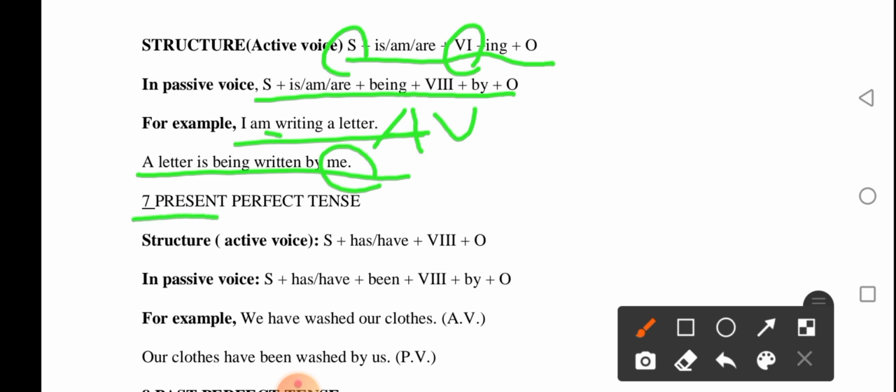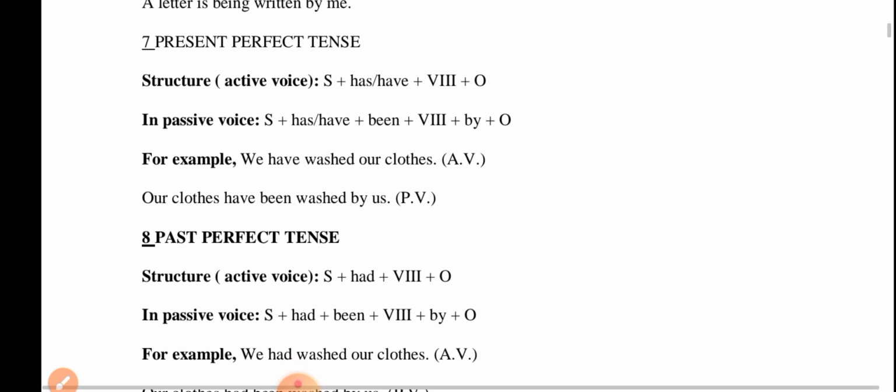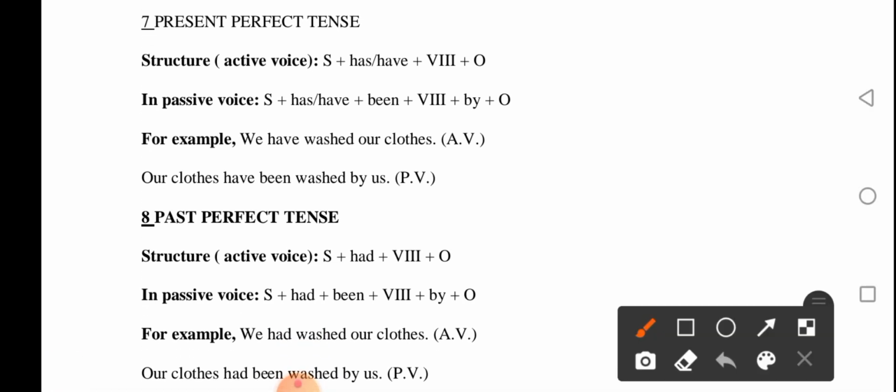So another is present perfect tense. What are the structures of the active and the passive voices in present perfect tense? Here in present perfect tense, the structure of the active voice is subject plus has or have plus verb 3 plus object. Look at this structure. If the tense is present perfect, you should use this structure for active voice, and for passive voice this is the structure. Depending on this structure, we can change every sentence into passive or active.